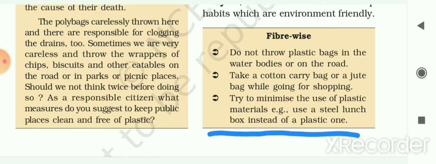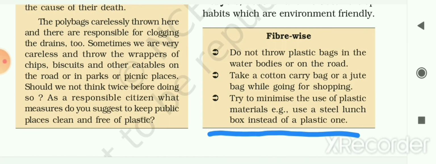also, as there are many organisms living in the water bodies, and animals like cows and buffaloes can also swallow this kind of plastic, and that can cause their death. So we should not throw plastic in water bodies. Take a cotton carry bag or a jute bag while going for shopping, and try to minimize the use of plastic materials. The example is use of a steel lunchbox instead of a plastic one.